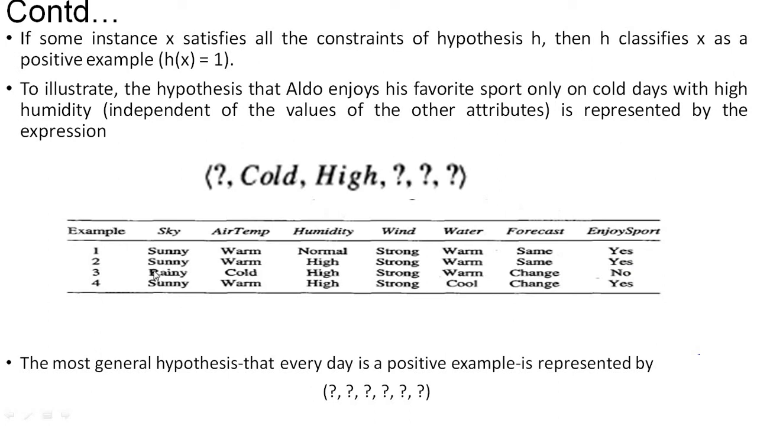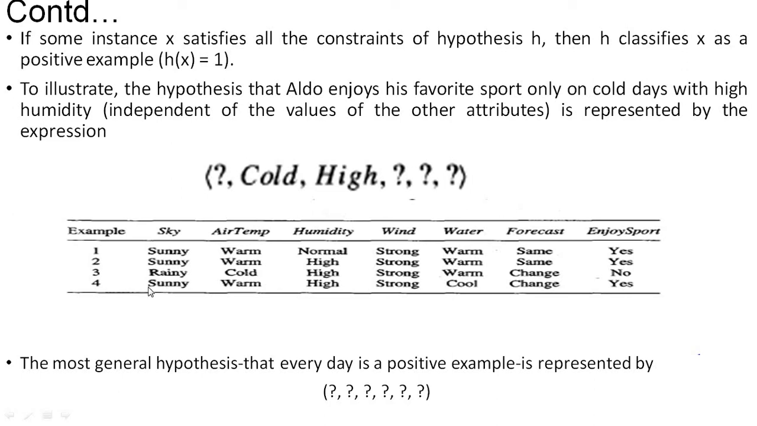Now come to the second input. Here the sky is again sunny, air temperature is warm, humidity is high, wind is strong, water is warm, and forecast is same. Again he can enjoy the sports. Yes means he can enjoy. When he cannot enjoy: when the sky is raining, air temperature is cold, humidity is high, wind is strong, water is warm, and forecast is changed from the previous day. Then he cannot enjoy. No means he cannot enjoy the water sport.